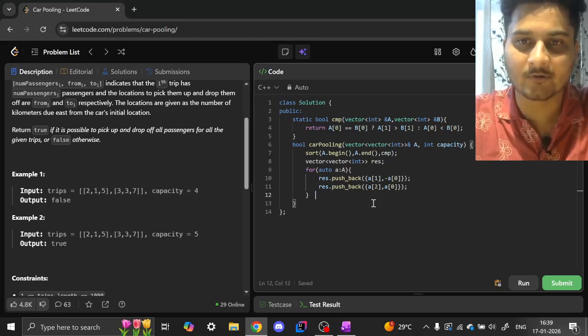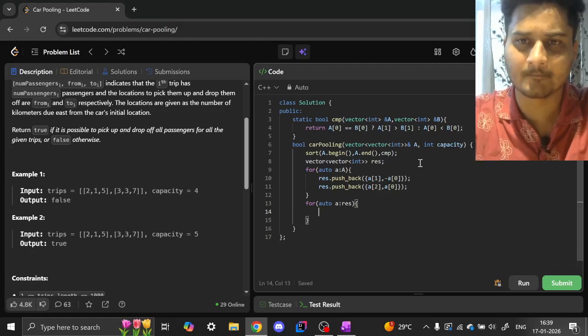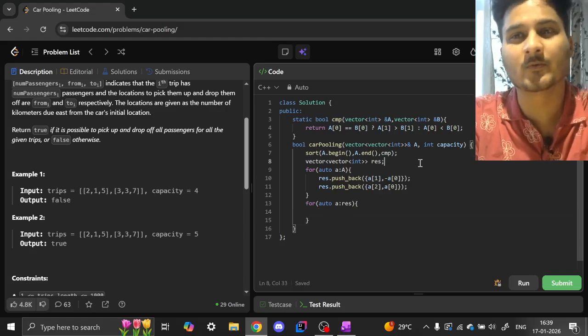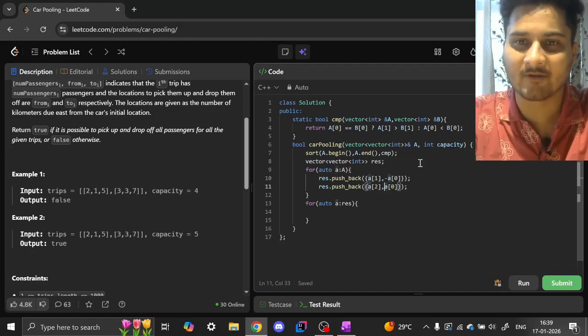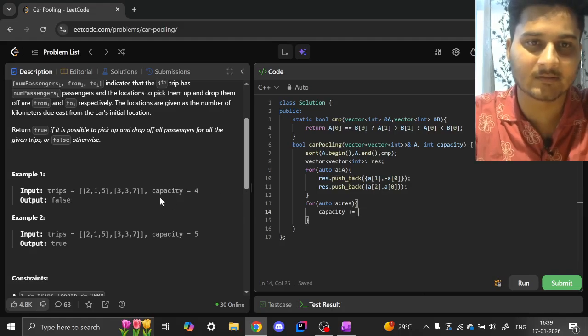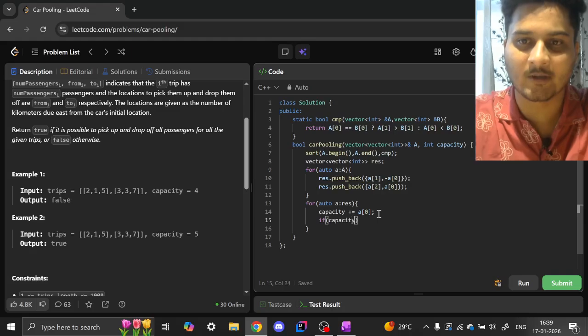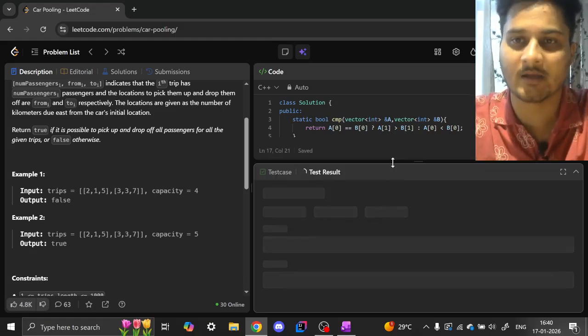And now we are simply going to loop over this result array. What should we do? We have capacity. So we are going to add this capacity with these values, right? So capacity plus equals a of 0, and if at any given point of time your capacity is negative, then we return false, otherwise we return true, right? So now let's try and run the solution.